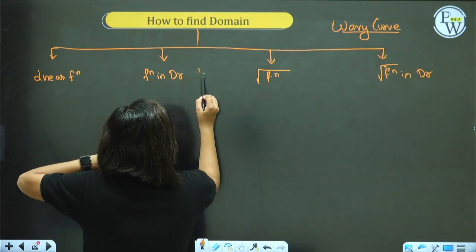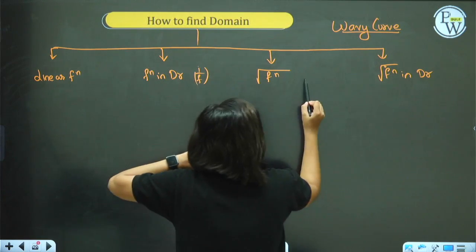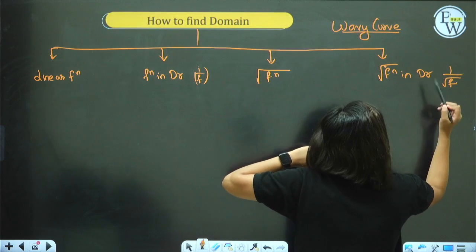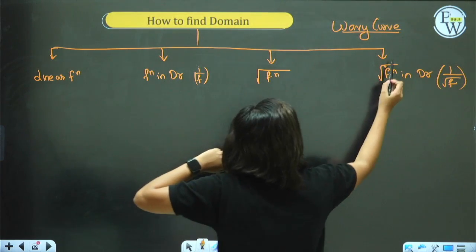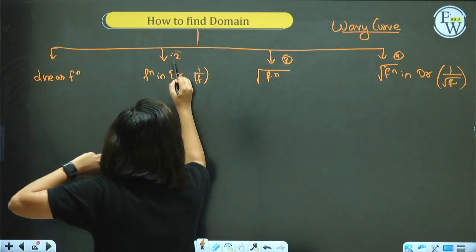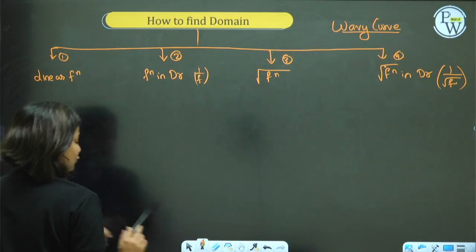This can also be written, just for understanding purpose, nothing else, as 1 upon root of f. Just for the purpose of understanding, guys, not to be taken literally. These are like tricks to understand or solve a question.